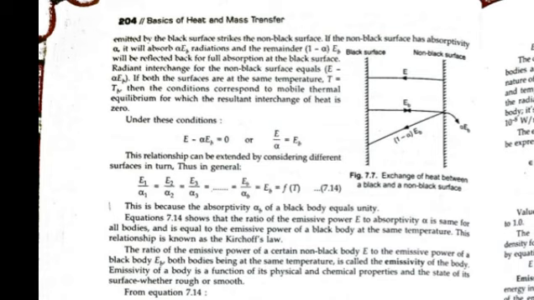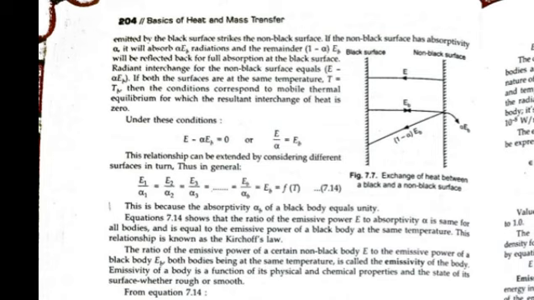T. So the two surfaces are arranged in such a manner that the whole amount of radiation falls on the other body. When the non-black body emits radiation of intensity E, the whole of the radiation is completely absorbed by the black body. The radiation emitted by the black surface then also strikes the non-black body.